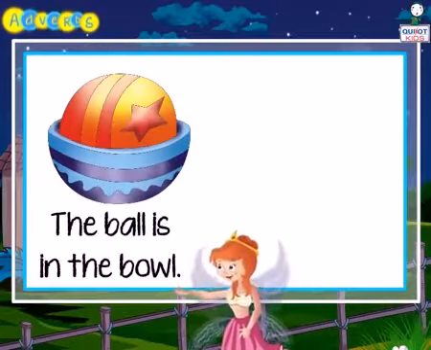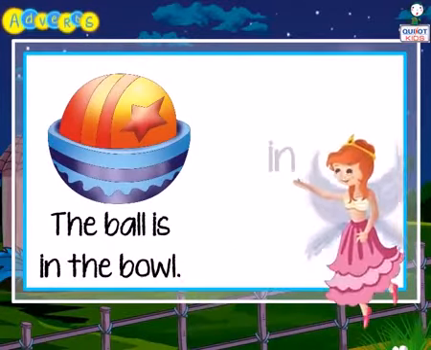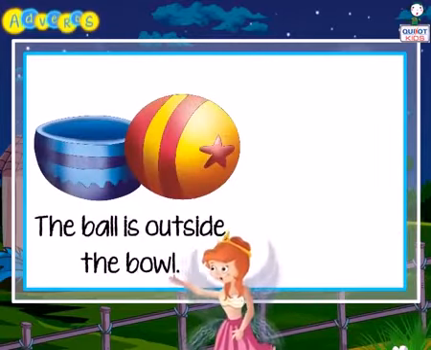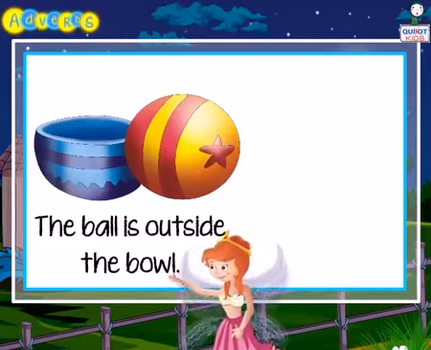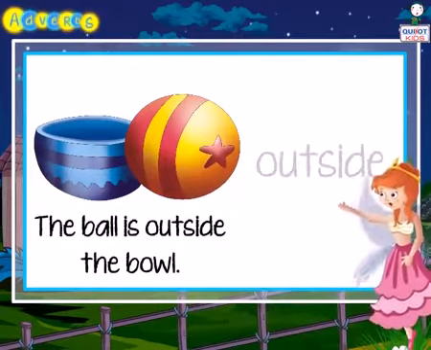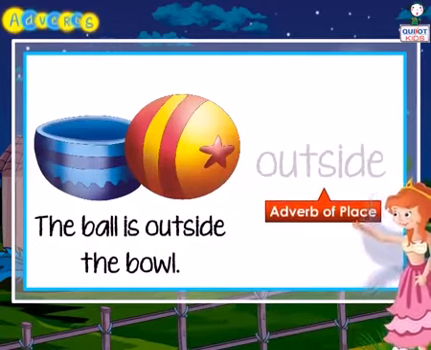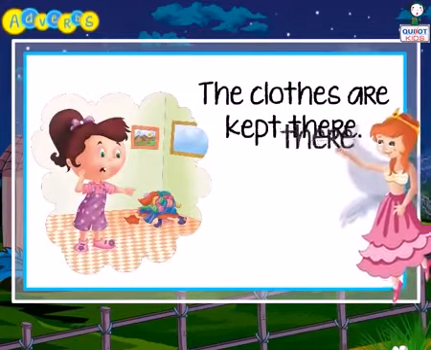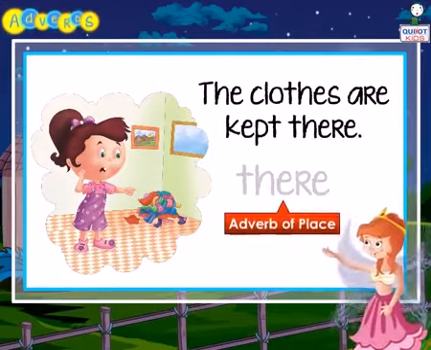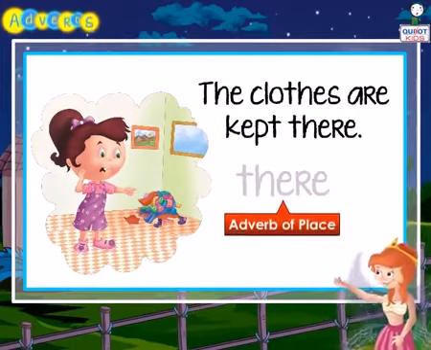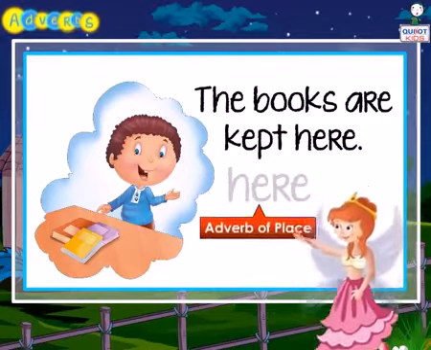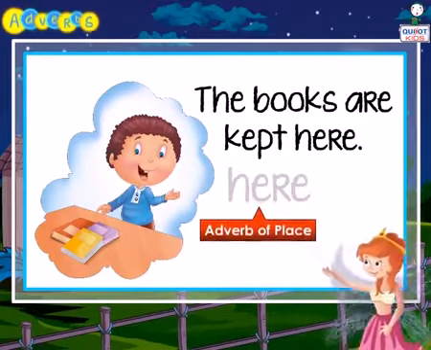The ball is in the bowl. In is adverb of place. The ball is outside the bowl. Outside is adverb of place. The clothes are kept there. There is adverb of place. The books are kept here. Here is adverb of place.